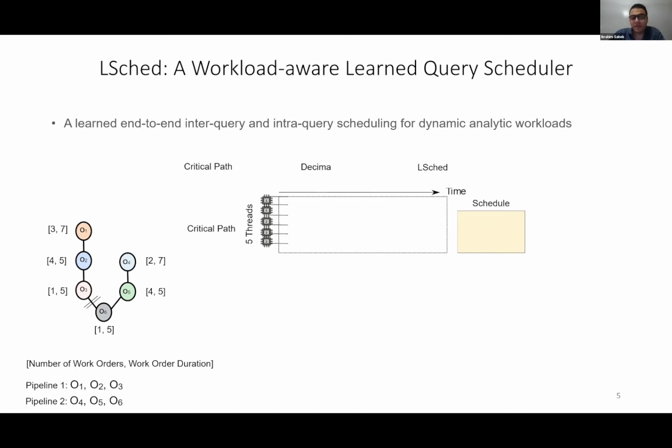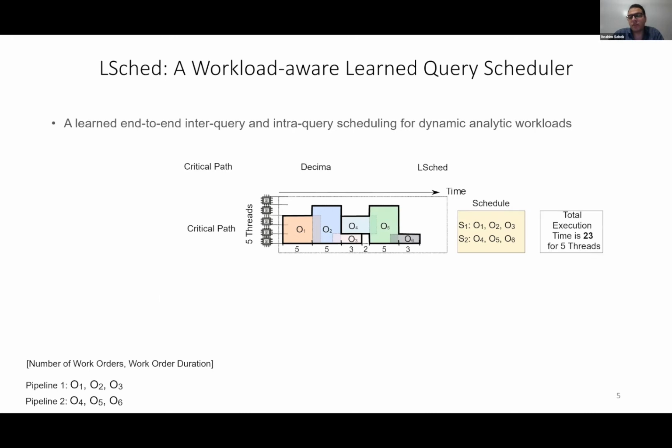It picks the heaviest pipeline first, so it runs pipeline 1. In this case, we show here in this visualization any pipelining opportunity by overlapping boxes. Once pipeline 1 is finished, it runs pipeline 2, and the execution finished in 23 time units. Now we move to Decima.